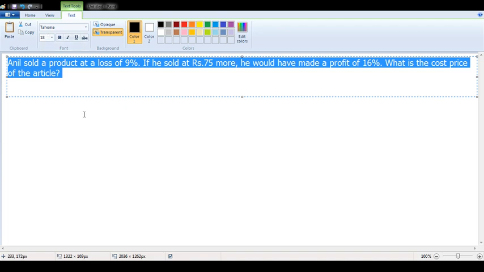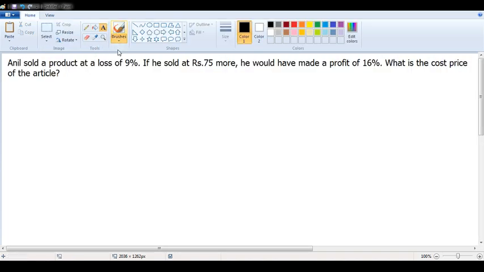Now, listen to this carefully. This kind of question has also come in the examination. Now, see here, sir. First, let us read the question. Anil sold a product at a loss of 9%. If he had sold at 75 rupees more, he would have made a profit of 16%. What is the cost price of the article?